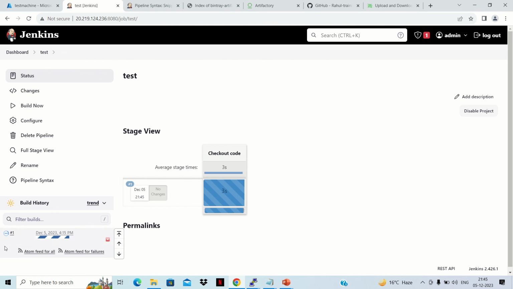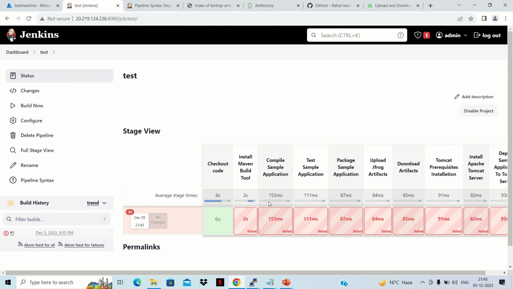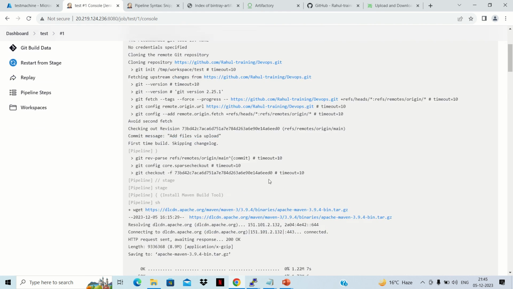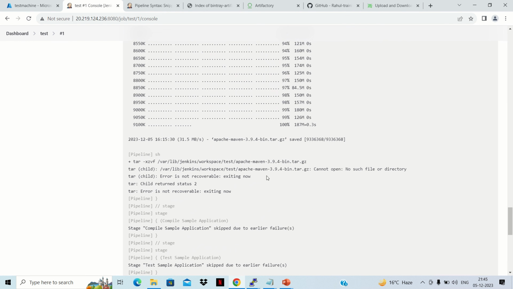So we are seeing that one job is running now. It is first checking out code, and we are seeing that this pipeline has failed. So maybe there is some error. Let's see what the error is. Okay, when any stage fails, then everything will fail. So what is it saying?